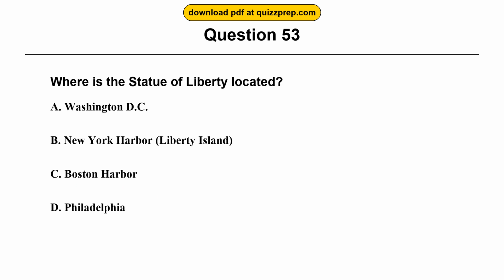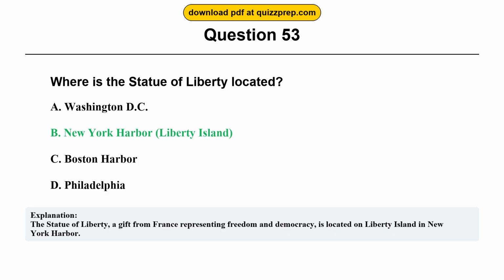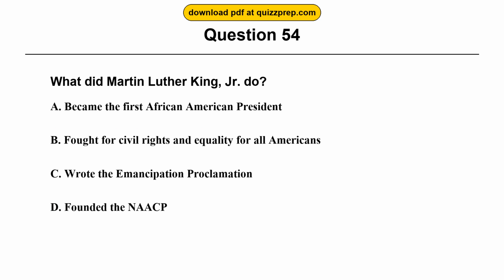Question 53. Where is the Statue of Liberty located? Option A, Washington, D.C. Option B, New York Harbor, Liberty Island. Option C, Boston Harbor. Option D, Philadelphia. The correct answer is option B, New York Harbor, Liberty Island. The Statue of Liberty, a gift from France representing freedom and democracy, is located on Liberty Island in New York Harbor.